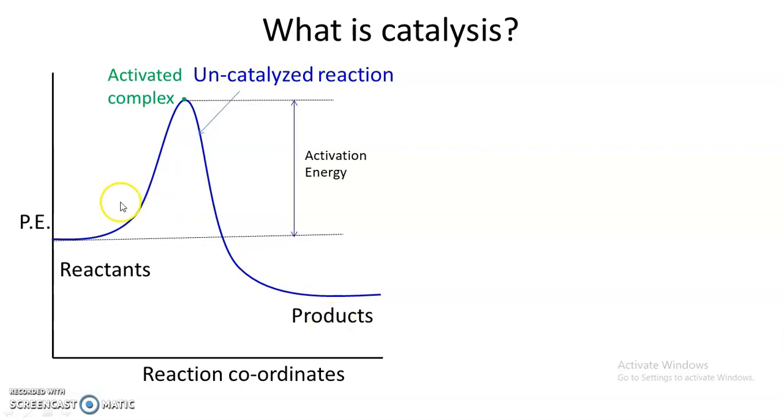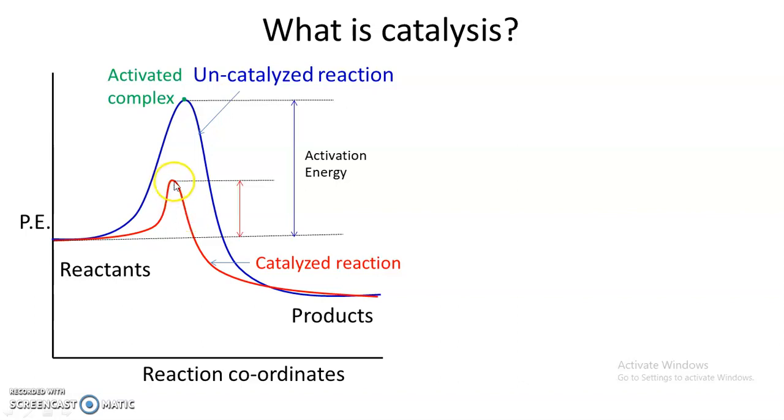So this is the curve for uncatalyzed reaction. Suppose catalyst is not employed, in that case the reactants have to cross this much activation energy barrier. Now suppose same reaction is carried out in presence of catalyst, then this will be the new path for the reaction, highlighted with red color. When reaction is catalyzed, then it lowers the energy of activated complex.